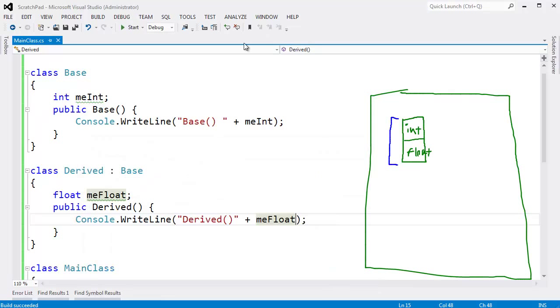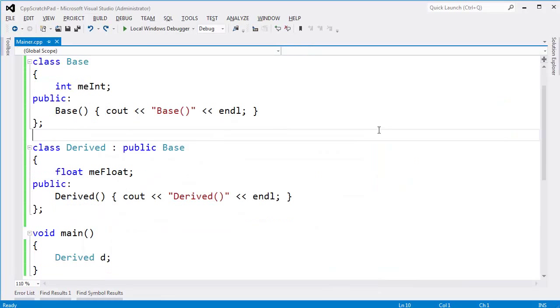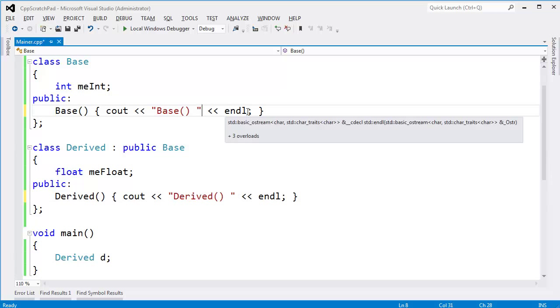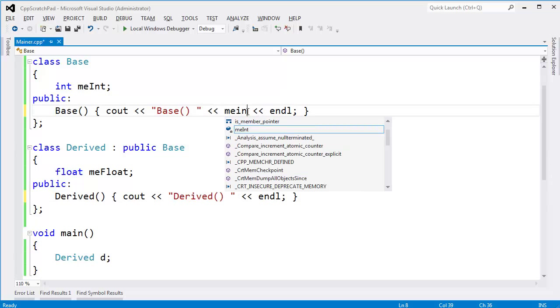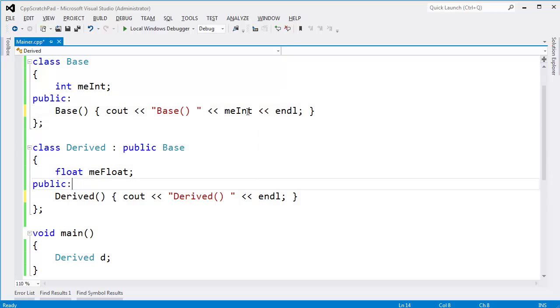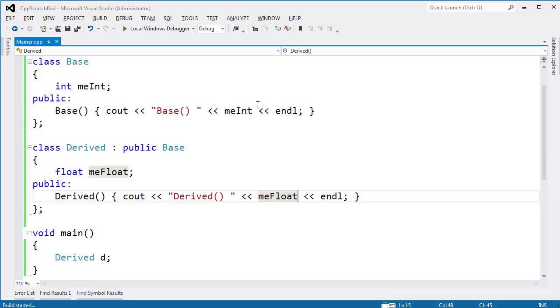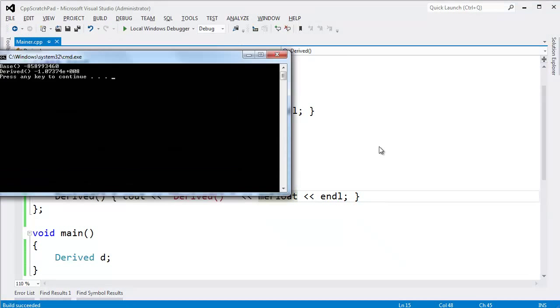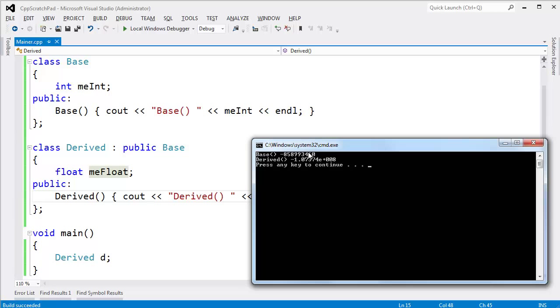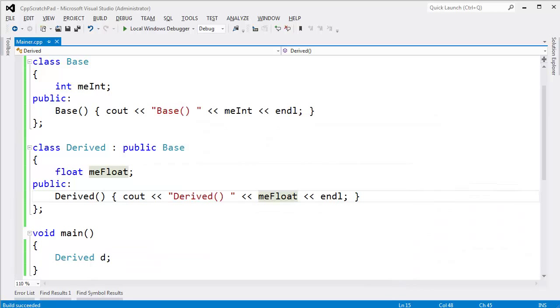Let's look at the C++ version. I'm going to clear this off the screen. Let me add the exact same rough output in the C++ version, though I'm going to say me int, and down here we'll say me float. Control F5, run that. Look at the output, and you see that me int is not 0, neither is me float. The reason is that in C++, when you instantiate an object on the stack, you just get the bits and bytes that were already there.